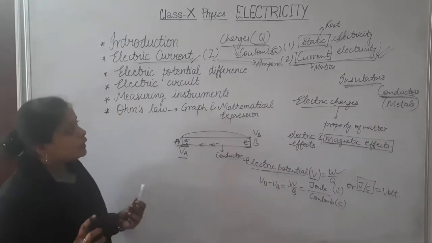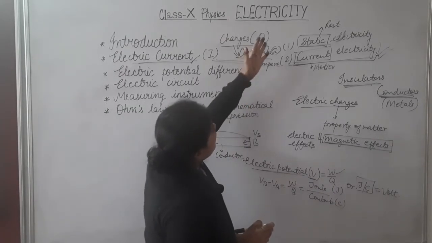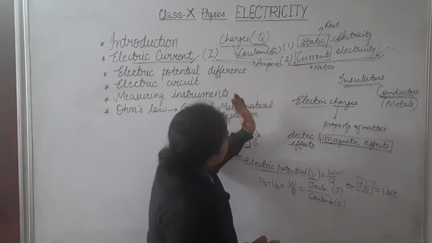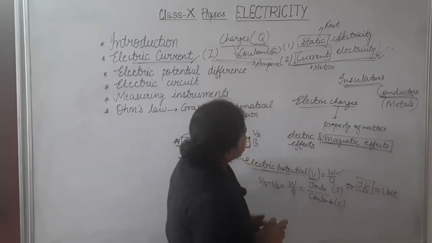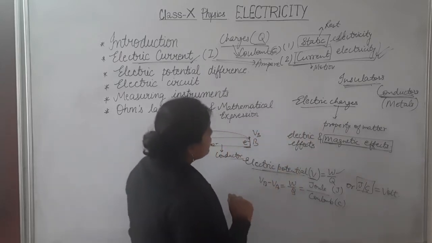What we have studied up till now is about electricity, types of electricity. Then after that we went through the basic electric charges.